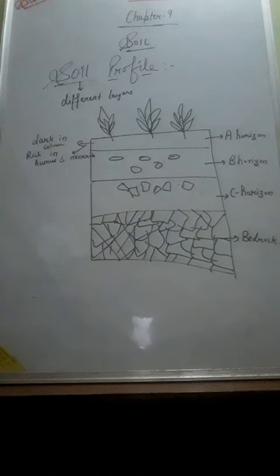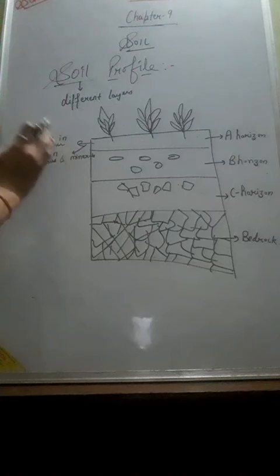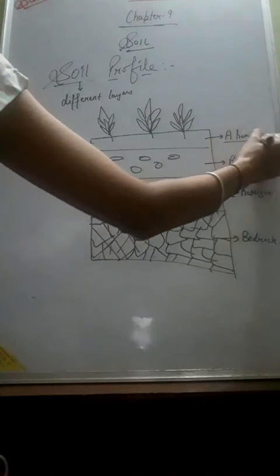Clear? The humus and minerals both help to make the soil fertile and provide nutrients for the plant's growth, right? It is called the topsoil, or we can also say it is known as the A horizon.